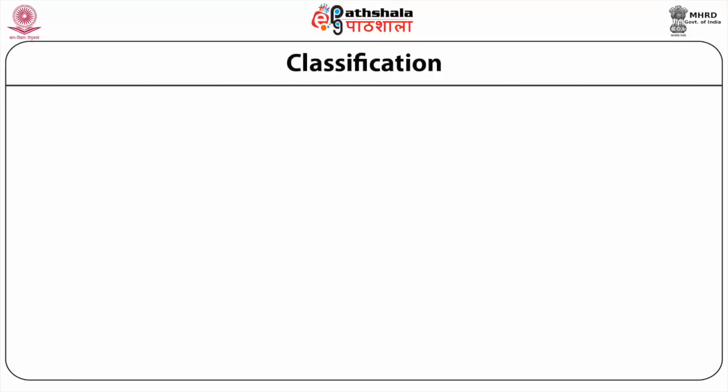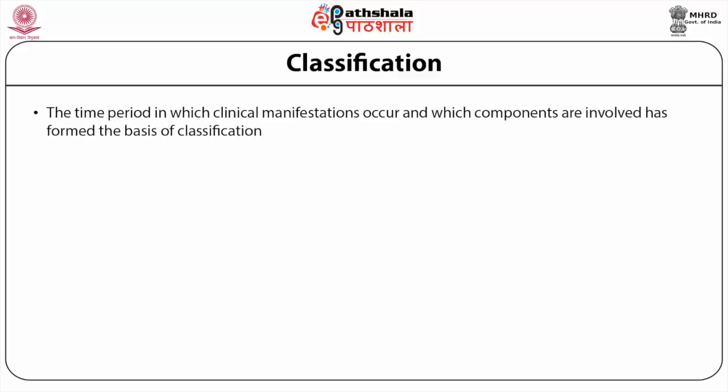Let us start with the classification of various types of hypersensitivities. This table shows the classification, the time period in which clinical manifestations occur, and which components are involved.